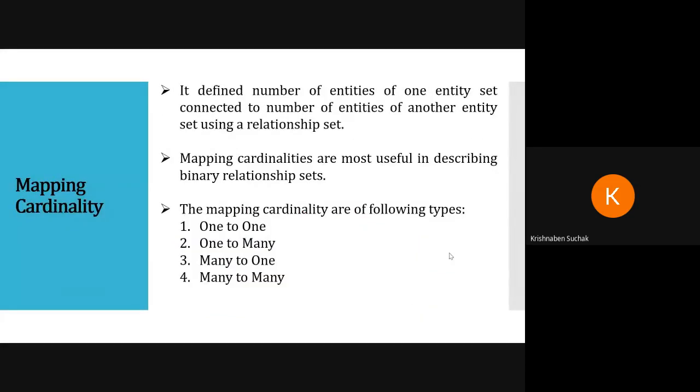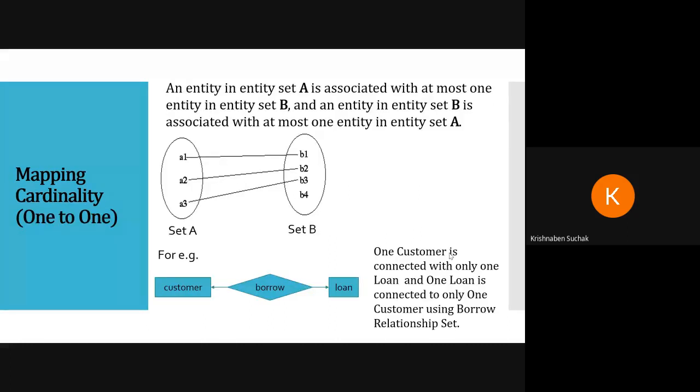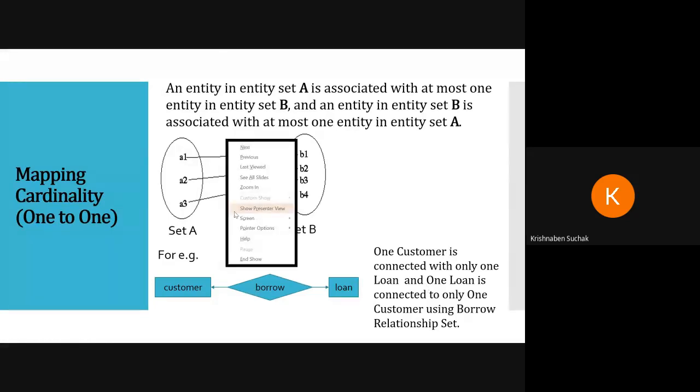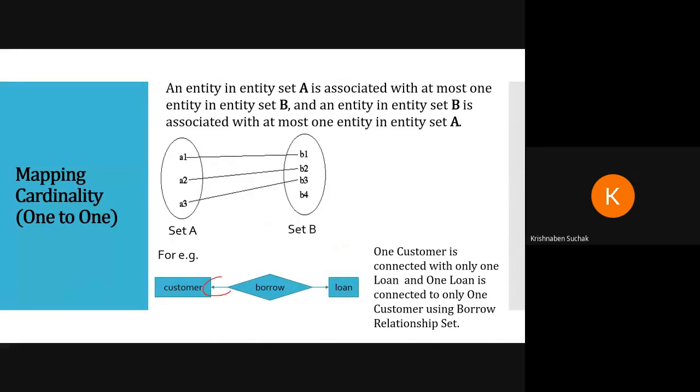Then we saw mapping cardinality. In mapping cardinality, there are 4 types: one-to-one, one-to-many, many-to-one, and many-to-many. In one-to-one, one entity is related to only one entity. In set A, A1 is related to B1. That is one-to-one. Here again, please pay attention. We saw how one-to-one is shown. It is shown by an arrow. Okay, so both are connected by one-to-one.